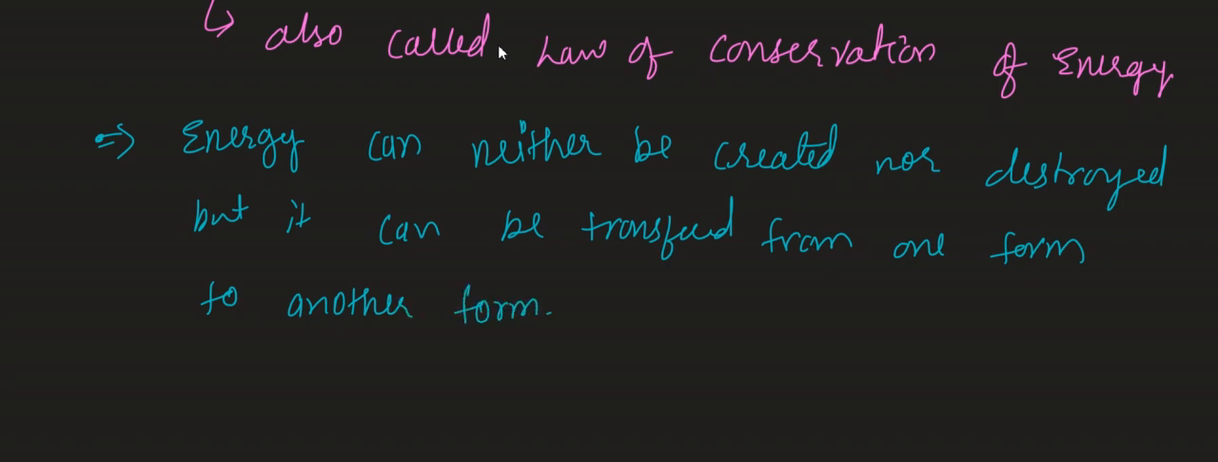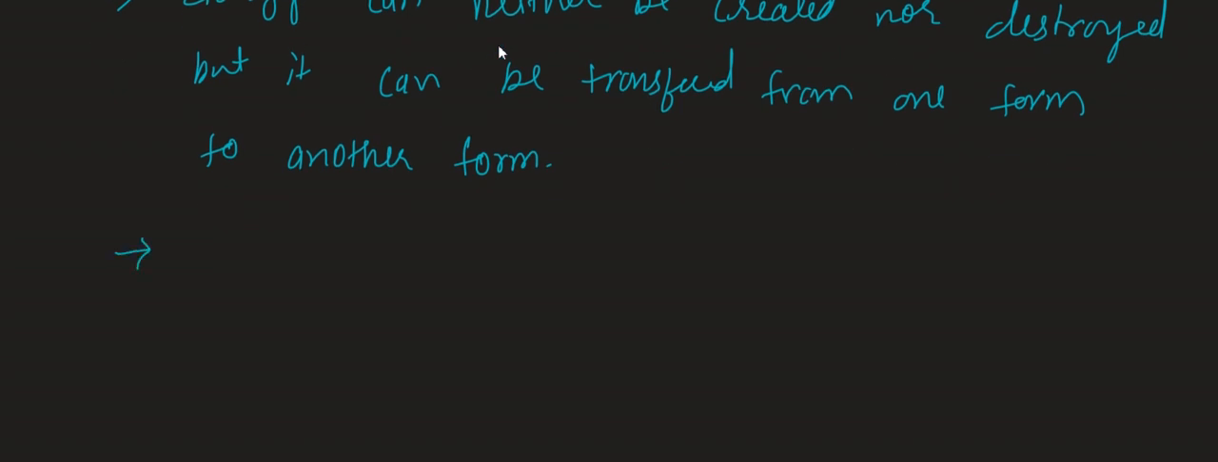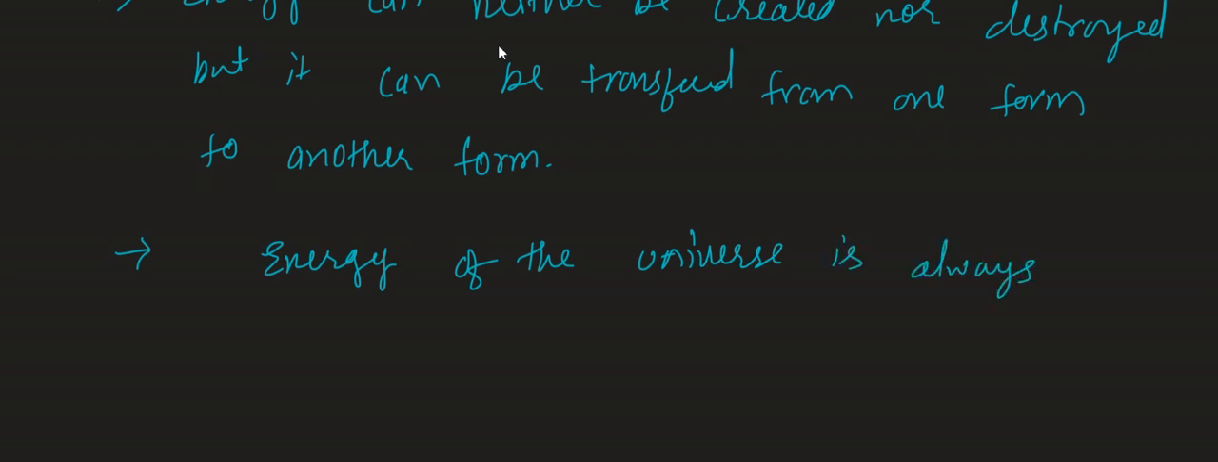So what does this law of conservation of energy say? The first law says that you cannot create any new energy, and you cannot destroy the present energy. That means in this universe you cannot create any new energy, and you cannot destroy the present energy. Can I say energy is always constant in our universe? Yes or no? Therefore, the second definition of our first law of thermodynamics is: energy of the universe is always constant.